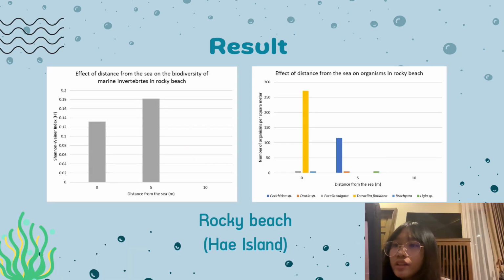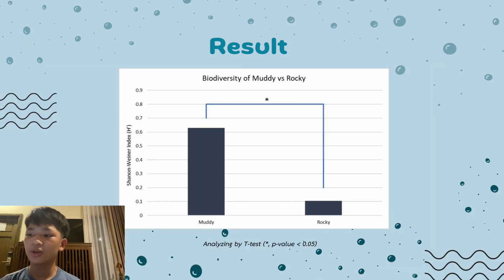We also studied the biodiversity of the rocky beach and found that 5 meters from the sea had the highest biodiversity, but at 10 meters from the sea, there was no biodiversity at all since we could not find any organism there. On the right bar chart, at 0 meters from the sea, we found 3 species, and at 5 meters, we also found 3 species. This slide shows the biodiversity of mudflat and rocky beaches.